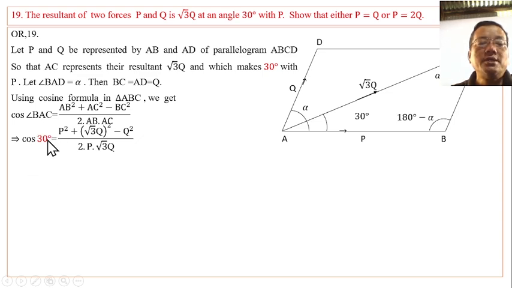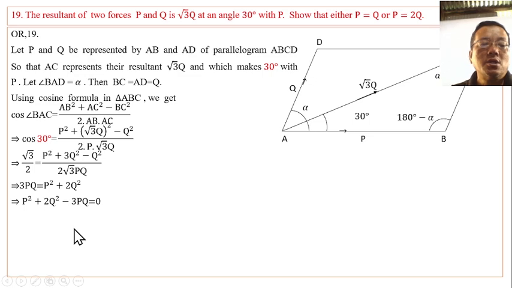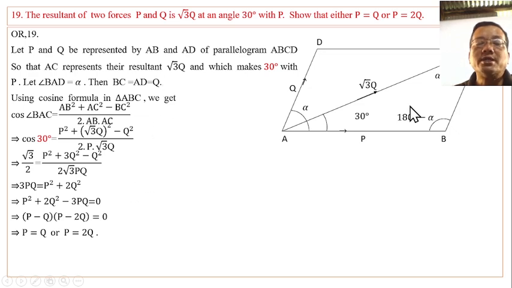Putting the 30 degree and respective values and solving, we factorize the equation to get P equal to Q and P equal to 2Q, the exact result.